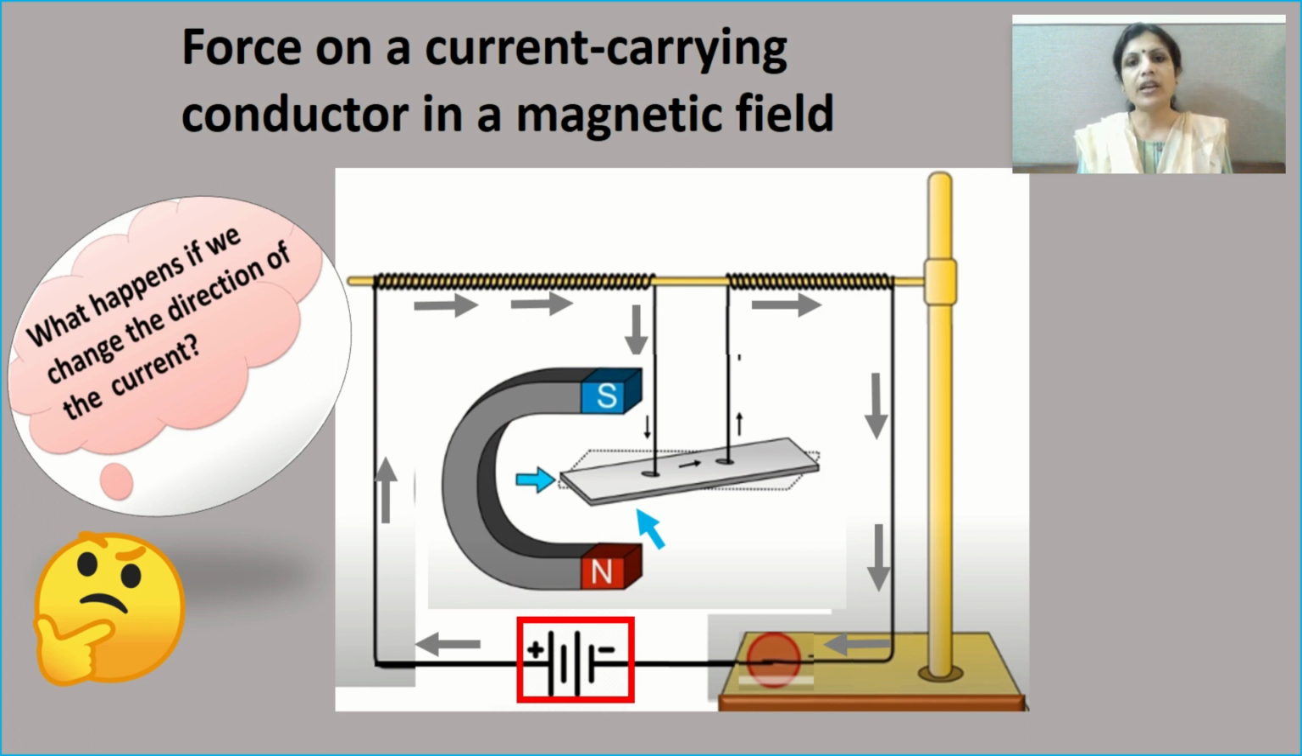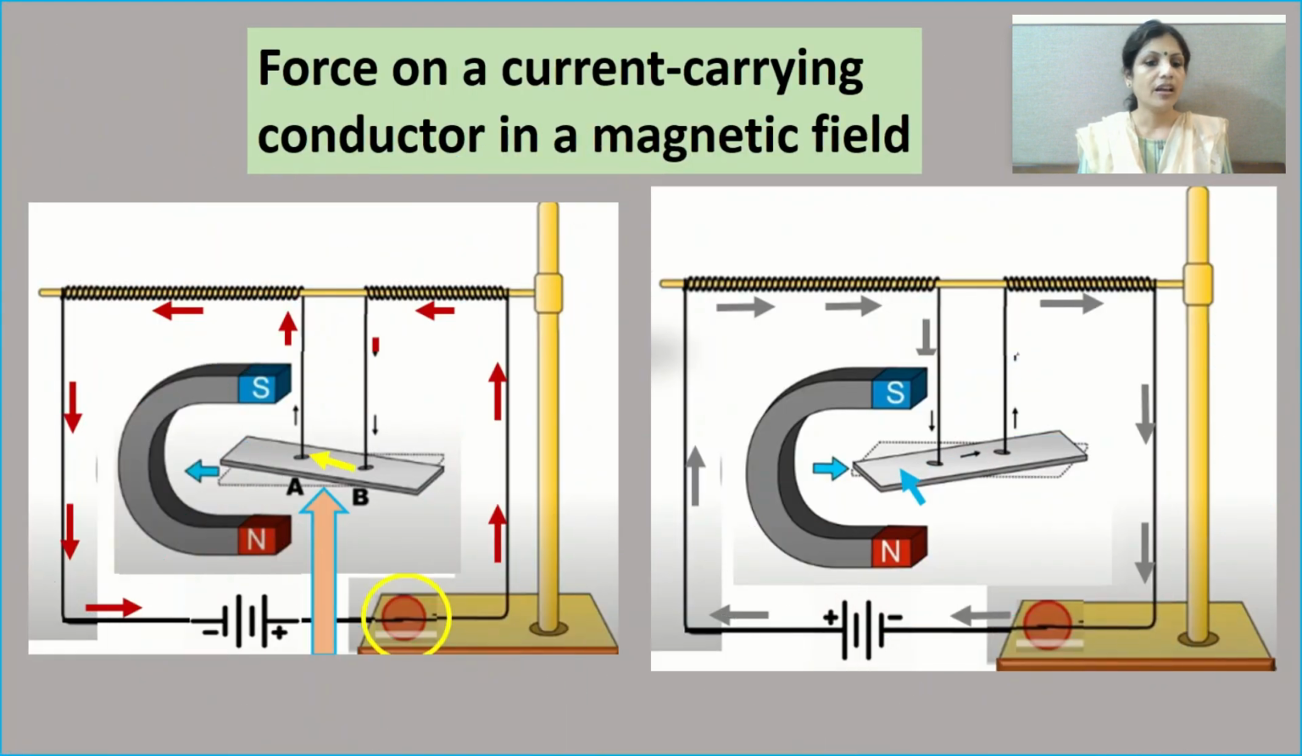Alright, so by changing the direction of flow of current, the force experienced by the conductor also changes its direction. Just see both the cases together. In the first case, look at the polarity of the battery. In the other case, look at the polarity of the battery. In both the cases, the direction of the flow of electric current is different.